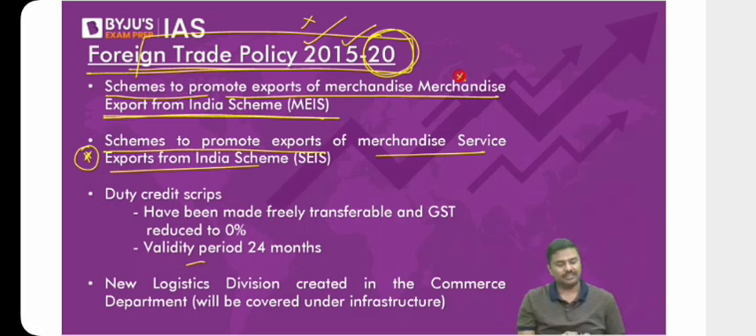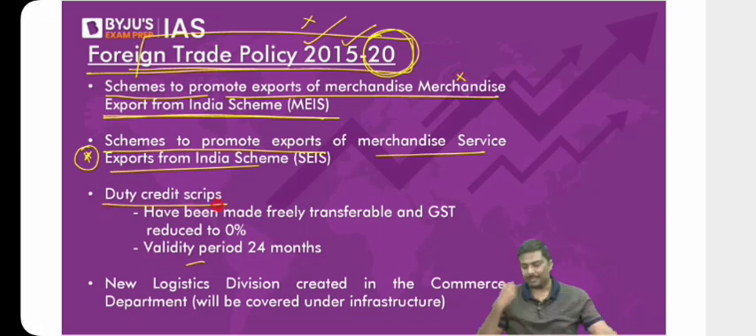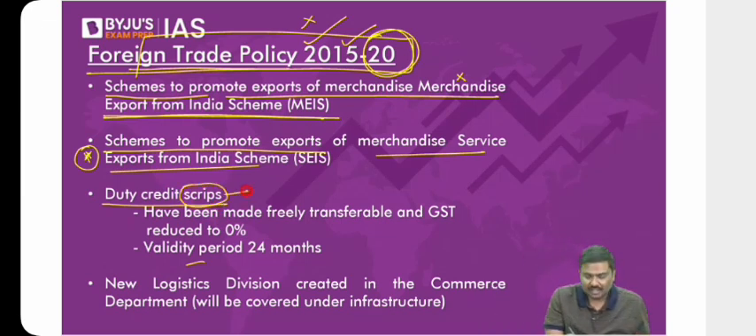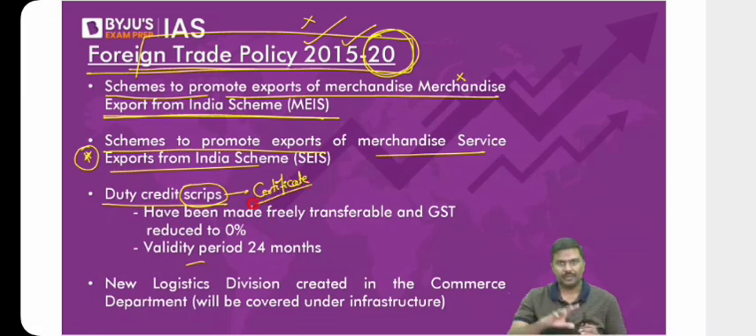Come to point number 3, there is a concept called duty credit scrip. Scrip is nothing but a certificate. A scrip term represents nothing but a certificate. Sir, what is the meaning of a duty credit scrip? Follow the explanation here. Imagine this. You are exporting a certain good, and I as a government want to promote export of that good.